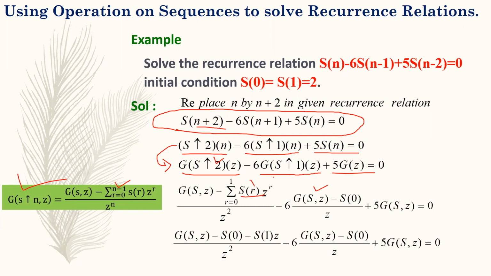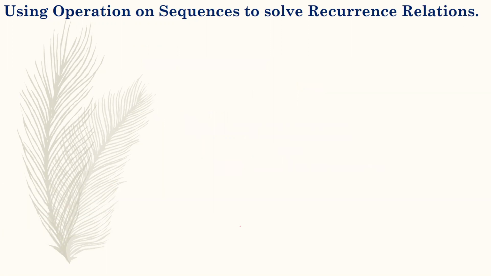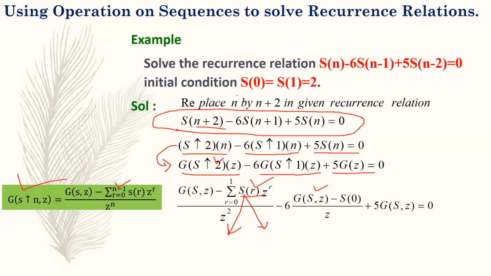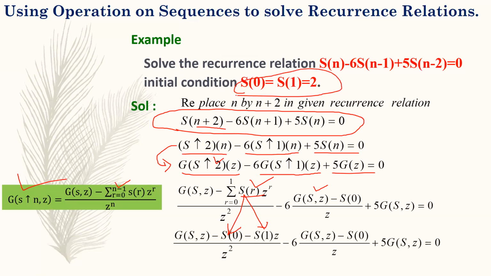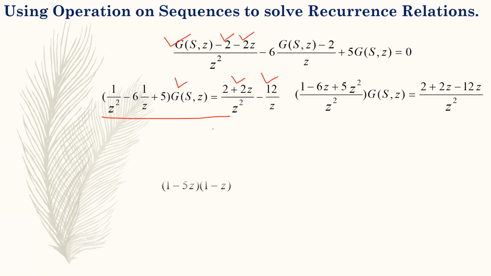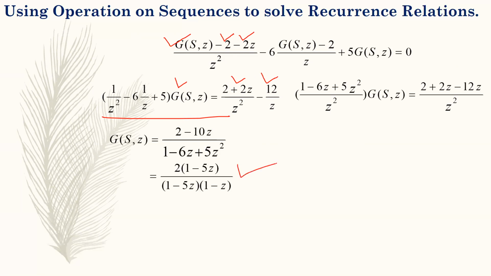And opening this summation, you will get S0, S1Z. And substituting the values of S0 and S1, here we are given both the values equal to 2. S0 and S1 both are equal to 2. So substituting here and combining the terms which contain GSZ and taking common GSZ outside of these terms, and taking the rest of the terms to the right hand side and taking LCM on both sides, you will get GSZ equal to this: 2 into 1 minus 5z upon 1 minus 5z times 1 minus z. This time 1 minus 5z cancelled out.